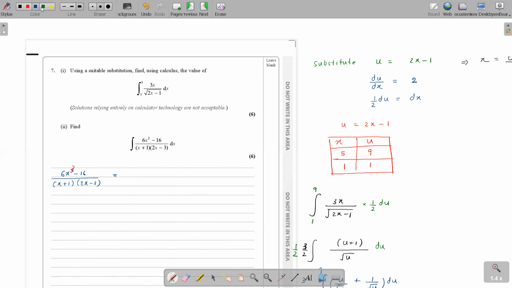In that case, your partial fraction should have not just a constant but ax plus b, and then you start writing the partial fractions. This is theory in your P4 book.